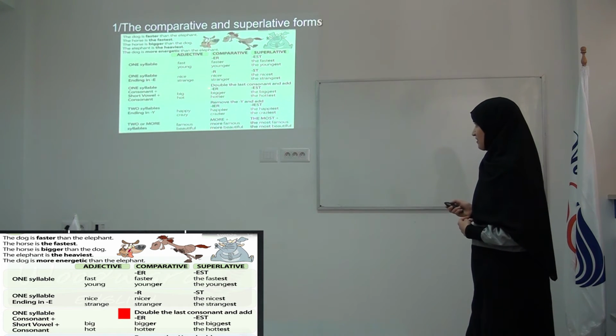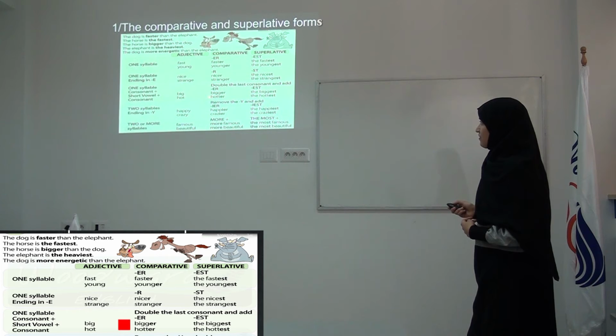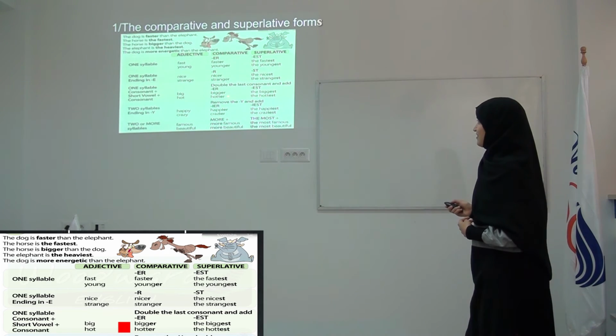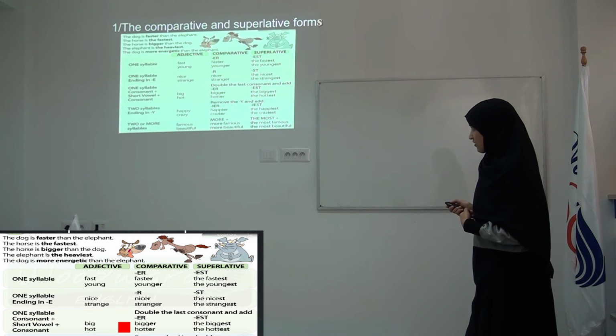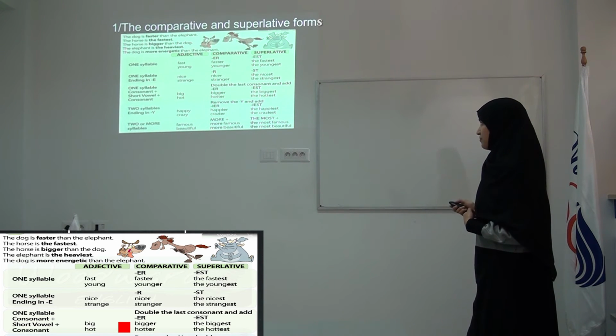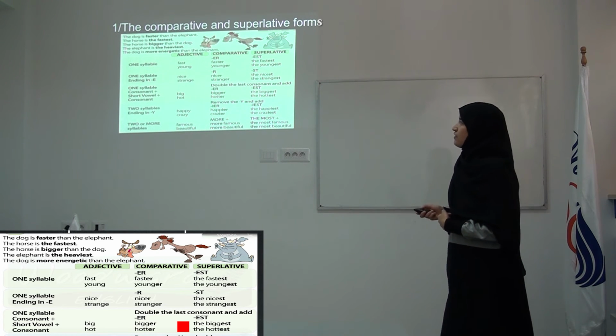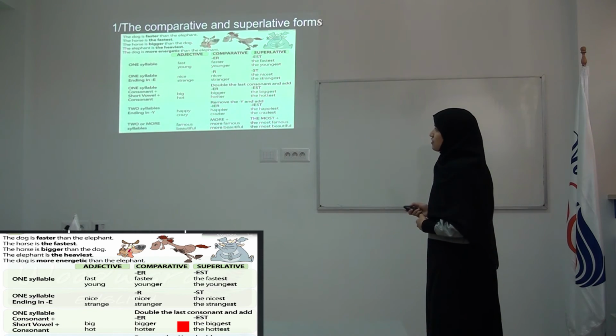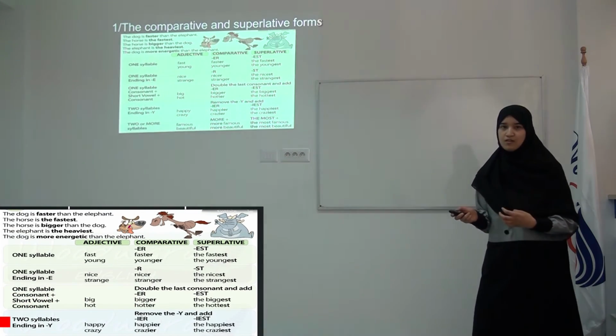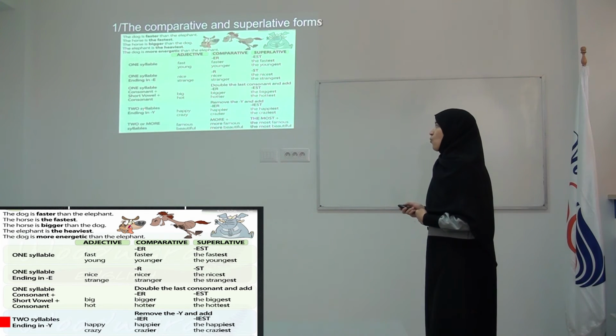Let's see the examples here. Bigger, hotter. We have added just another consonant, which is G. That's a G. And also we have added ER. The next example is biggest. The biggest. Here we have added GEST.